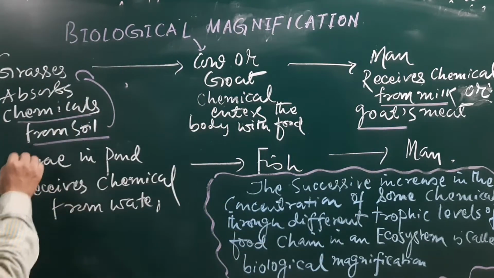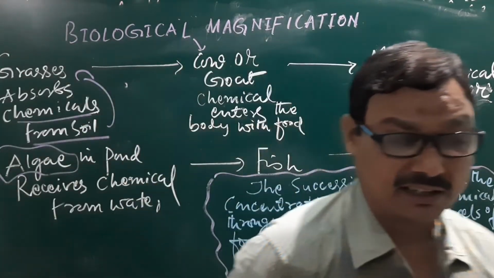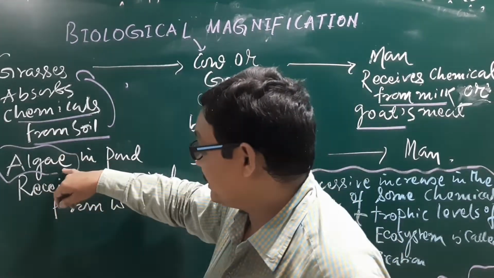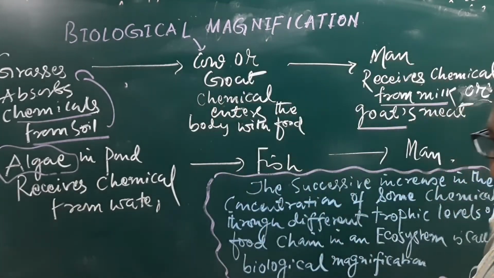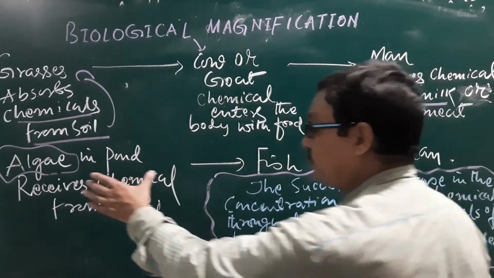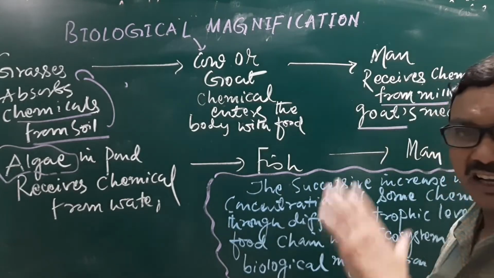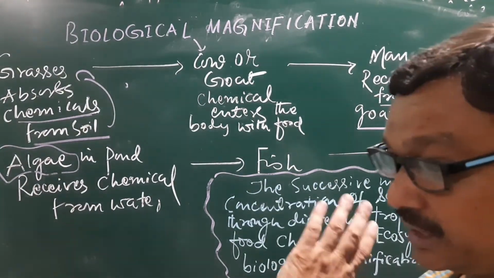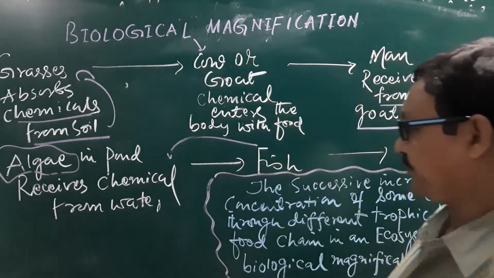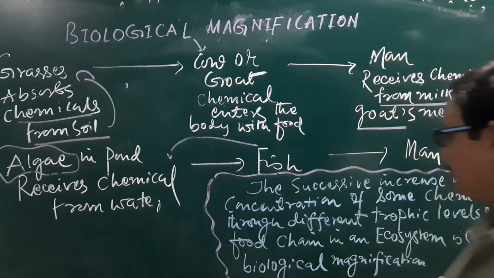In this way, you may know the algae is the main photosynthesizer, the main food manufacturer in the aquatic world. The algae is the king of the aquatic world in the process of photosynthesis. It can provide energy to all the aquatic organisms which are not able to photosynthesize, and that is why the fish will get it, and in the body of the fish the chemicals enter along with the food.